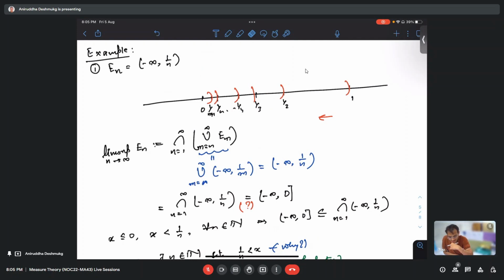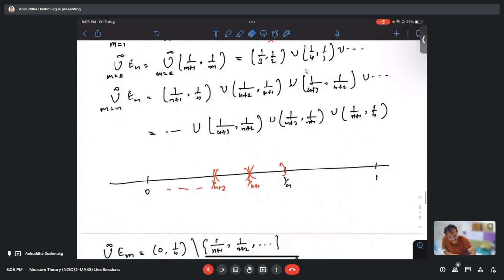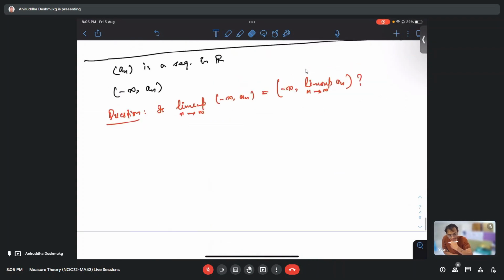Yeah, so basically, if we go by the definition of lim sup, first we have to take the union over all m greater than or equal to n of minus infinity to a_m. That will be minus infinity to the supremum over m greater than or equal to n of a_m.